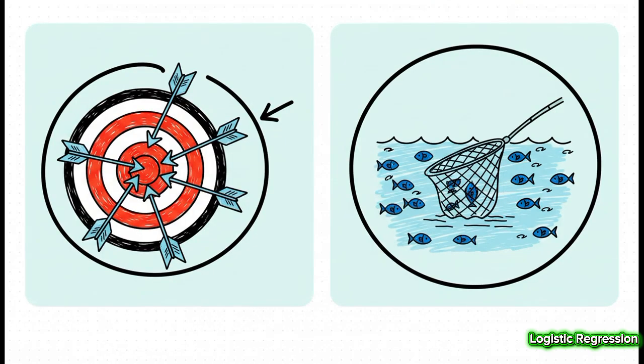And from that matrix, we get 2 really powerful ways to measure performance. Precision asks, of all the times we raised an alarm, how often were we actually right? That's all about the quality of our predictions. But then there's recall. It asks, of all the sick people that were actually out there, how many did our model manage to find? That's all about quantity.